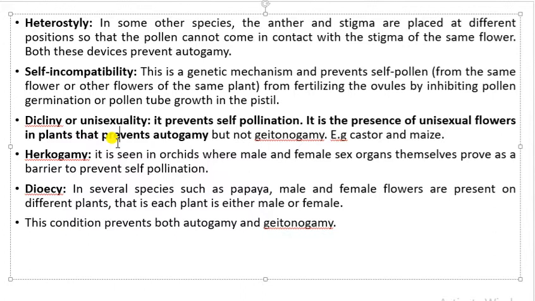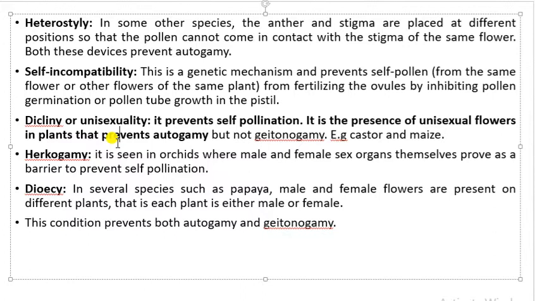Now, another type of outbreeding device is known as dicliny or unisexuality. It prevents self-pollination. In the presence of unisexual flowers, they have either stigma, style, and ovary, or they have pollens. So, if a plant produces unisexual flowers, then autogamy can be prevented. But this mechanism cannot prevent geitonogamy.